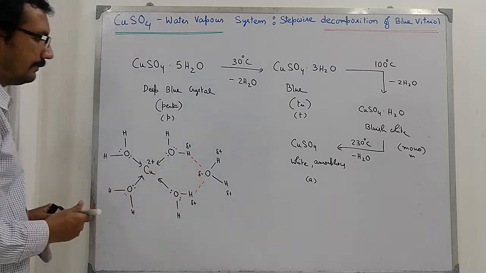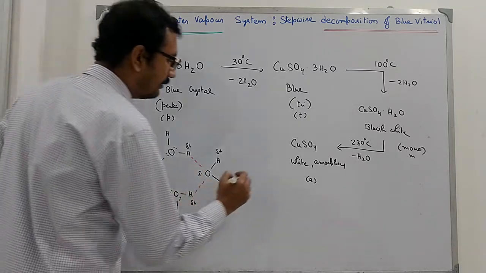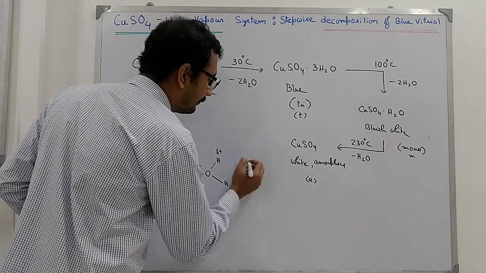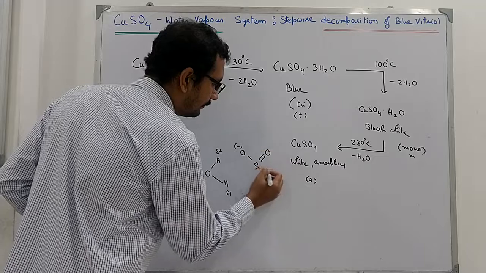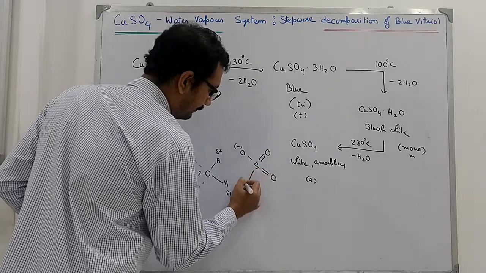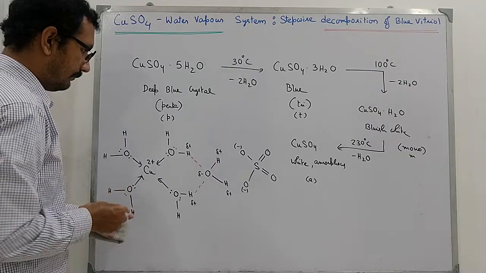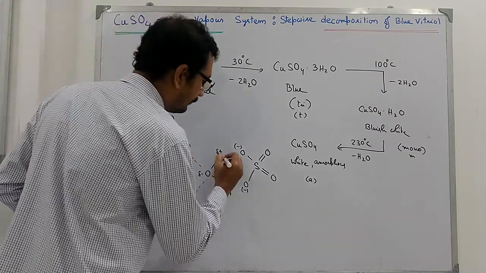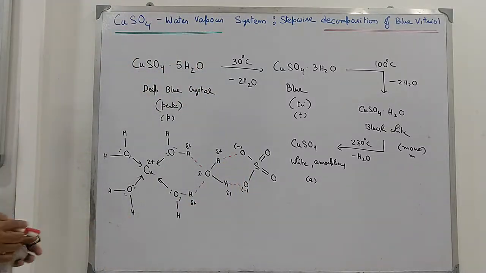So this is the hydrogen bonding, and we have a sulfate ion. The structure of the sulfate ion is like this.